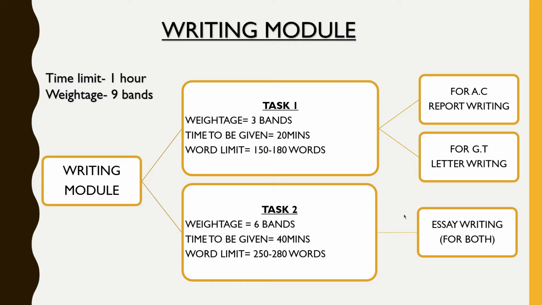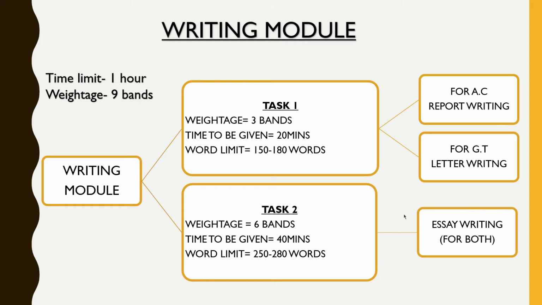The writing module consists of basically task 1 and task 2, and both these tasks are supposed to be completed in 1 hour, that is 60 minutes. The weightage of the writing module is 9 bands. So when we talk about the first task, that is writing task 1, it is different for academic and GT students. For academic students, it is report writing.